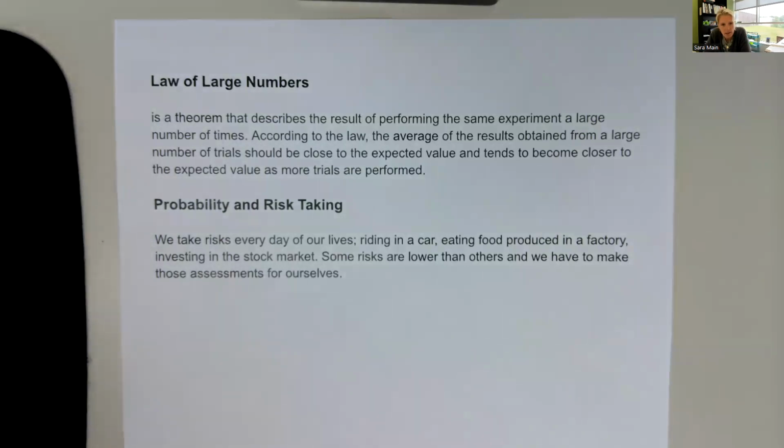So if I were to flip a coin, I might get heads 80% of the time. But if I were to flip a coin over and over again for 100 or 200 or 300 or 400 times, more than likely I'm going to keep getting closer and closer to 1/2, because that would be my classical probability: the probability of getting heads should be 1/2 and the probability of getting tails should be 1/2.